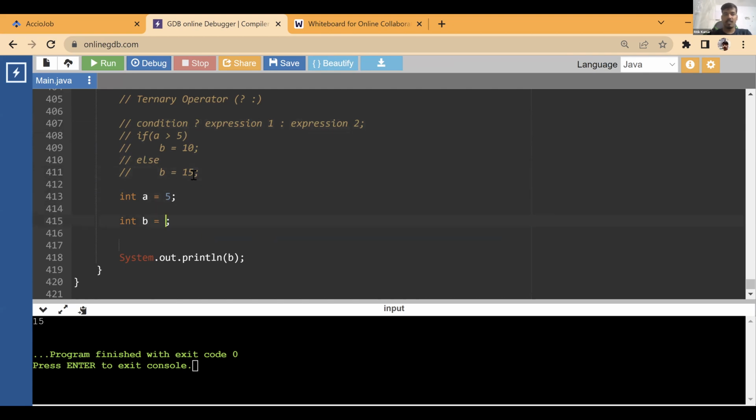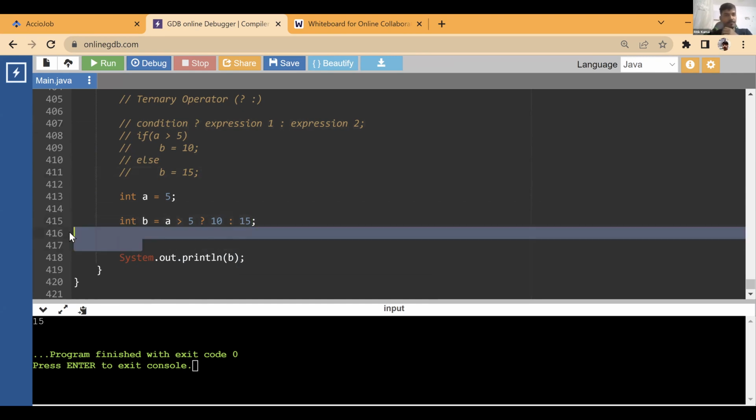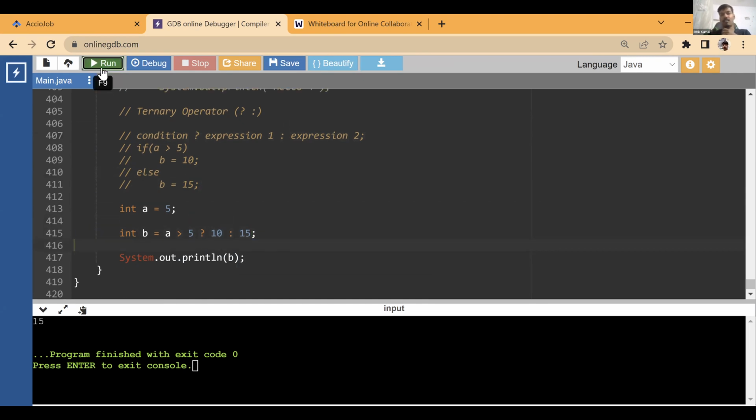What I can do is assign b with: if a is greater than 5, then assign it the value 10, or 15. Done. Let's run this. Now this is also going to give the same result, 15. It is working the same way, just that we have another operator known as the ternary operator, using which we are checking whether this is true or false. If the condition is true, then we are giving the value 10. If it is false, then we are giving the value 15.